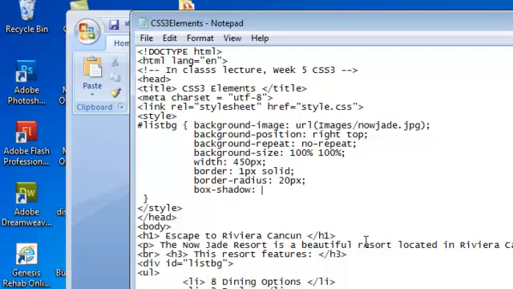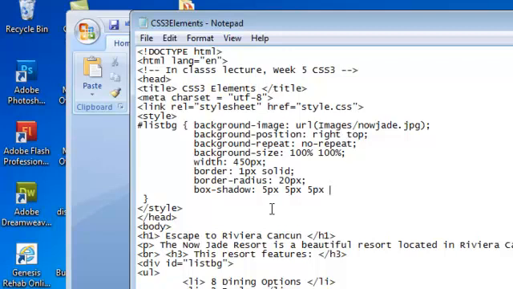colon, and we're going to tell this that we want a box with a horizontal offset of 5, vertical offset of 5, and blur of 5. That's going to give us a nice tight box. So to do that, we would say 5 pixels, 5 pixels, 5 pixels. We just list all 3 in a row. So again, that was saying we had a horizontal offset, a vertical offset, and a blur offset. You can read about the options in your book where it covers the CSS box shadow property to understand what each of these really means. Now we can add a color that we want our box to be.